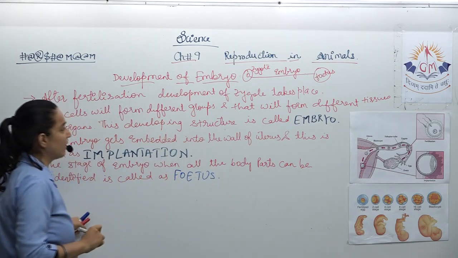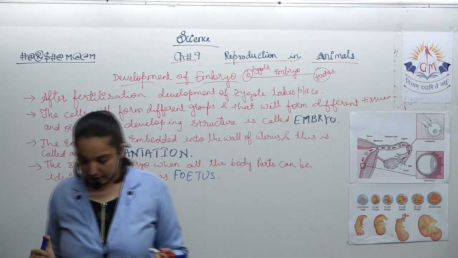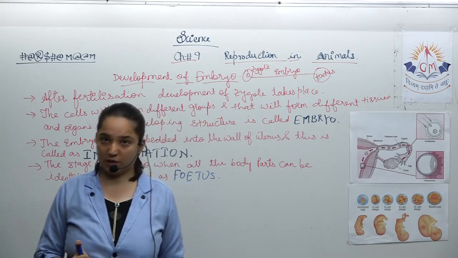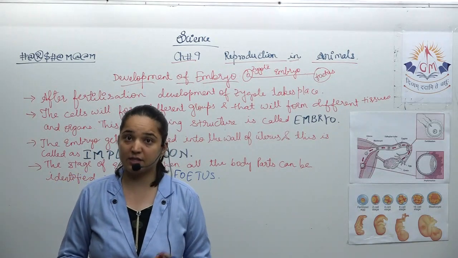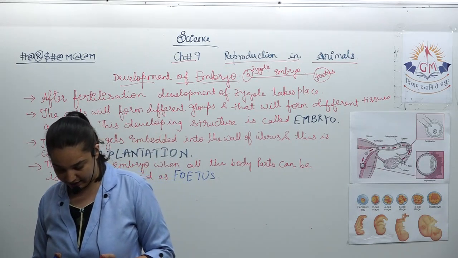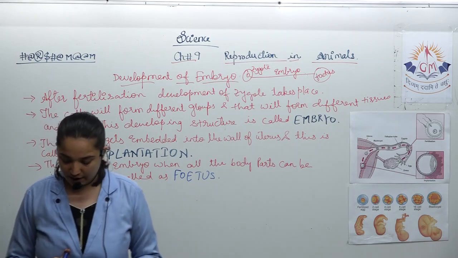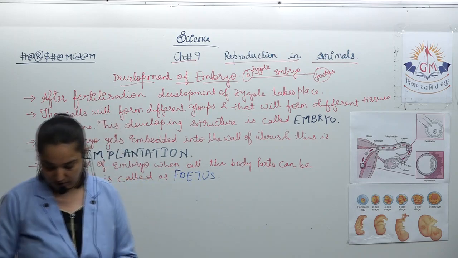What it is called as fetus. Okay, and this formation takes place for about 40 weeks, that means 9 months, that is about 280 days, and that is called as the gestation period. Okay.